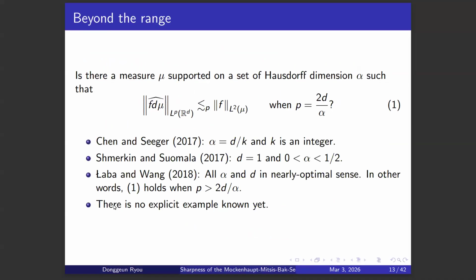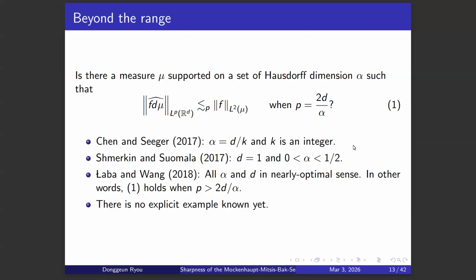So such examples were constructed by many people. For example, Chen and Seeger constructed these examples where the L2 to LP estimate holds for the lowest possible index, which is 2D over alpha. Such examples were constructed by Chen and Seeger when alpha is D over K and K is an integer. And Shimuraki and Somala constructed such examples in 1 dimension when alpha is between half.